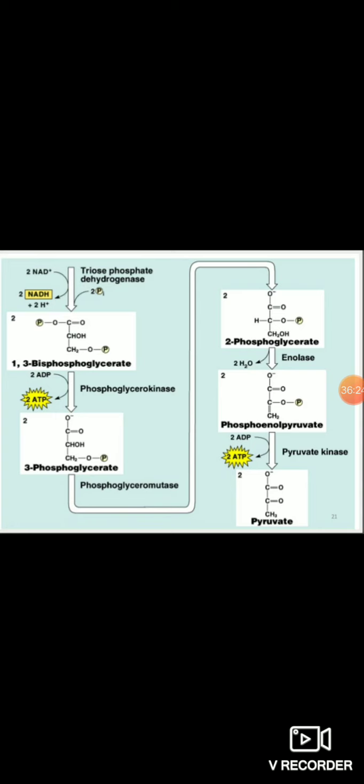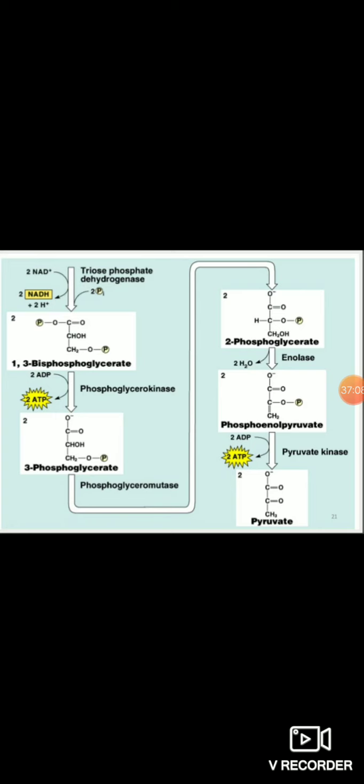2-phosphoglycerate is converted to phosphoenol pyruvate. Yes, this phosphoenol pyruvate is an energy rich compound. This conversion of 2-phosphoglycerate to phosphoenol pyruvate is done by the enzyme enolase. In this step the magnesium ion and manganese ion are essential, and the inhibitor of the enolase enzyme is a fluoride molecule. Fluoride is an inhibitor of enolase enzyme.